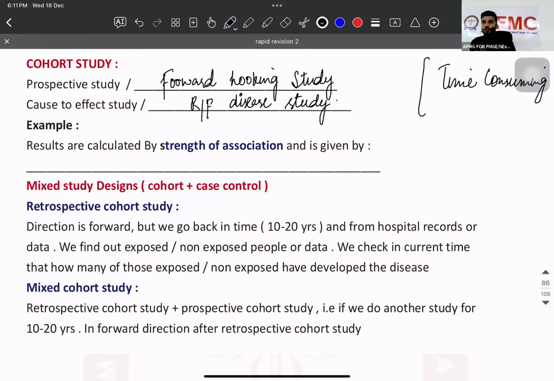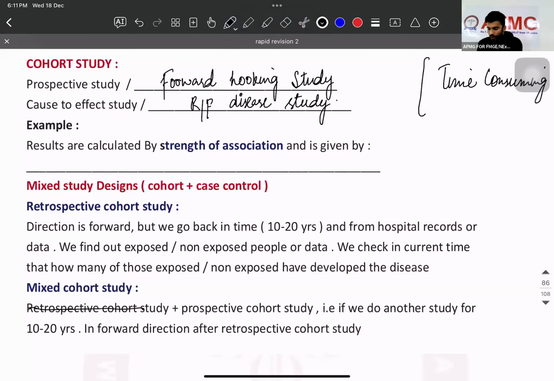I started a study. From where? 2024. Smoking. To which cancer? He's smoking. I am waiting 2020, 2025, 26, 27. 26 में I got to know he's working in asbestos industry, shipyard industry. So I am going back in time. वहां पता चलता है it is retrospective. वहां पता चलता है, नहीं कर रहा है और जा रहा हूं वापस. Are you getting my point? So forward, backward, retrospective. Forward, backward, forward. That's going to be your mixed study.